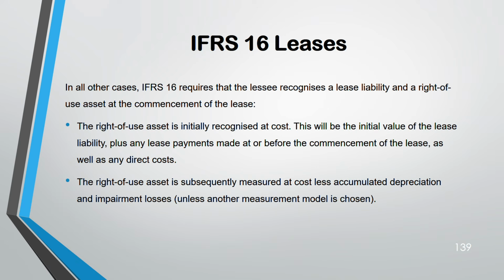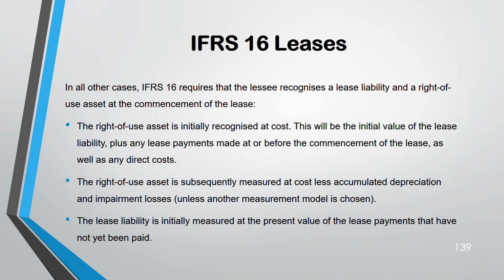Later on, the right of use asset needs to be depreciated. So you depreciate it, and any impairment loss, you deduct it. Lease liability: you take the present value of the lease payments. Most of the time they will give you this present value of lease payments, so you don't have to worry about it.